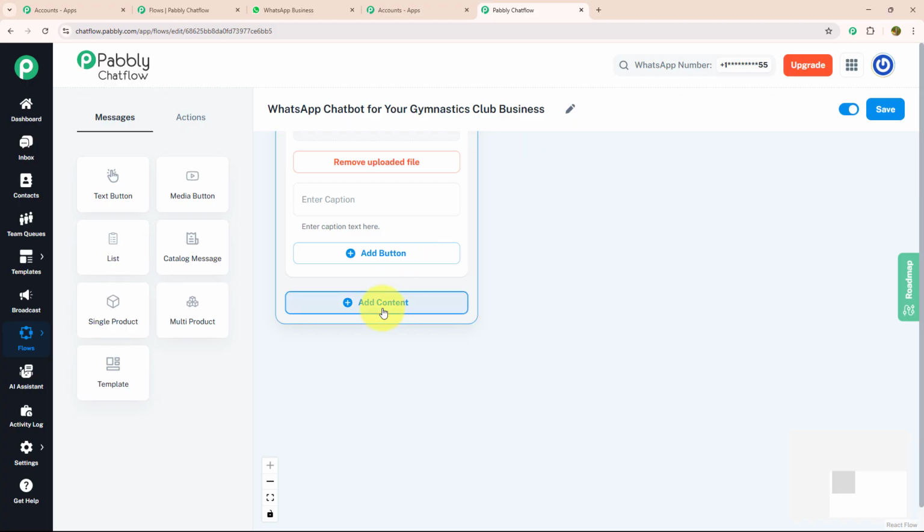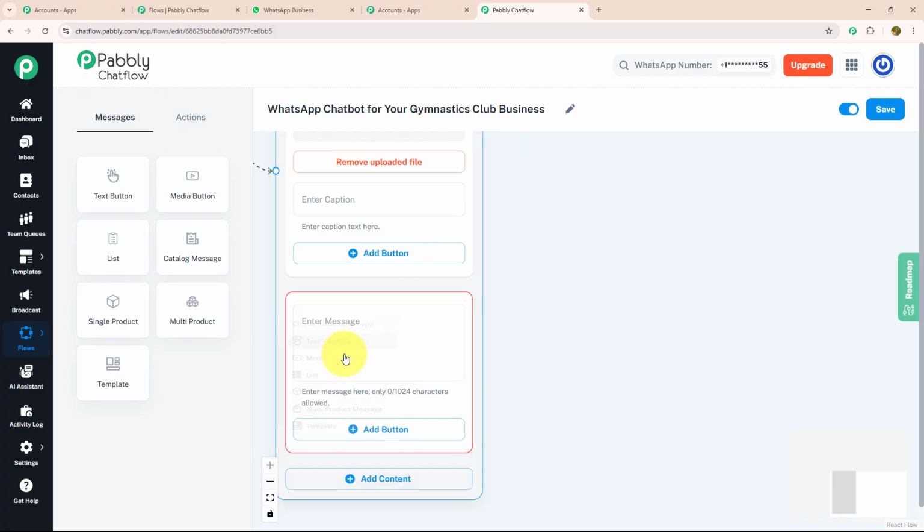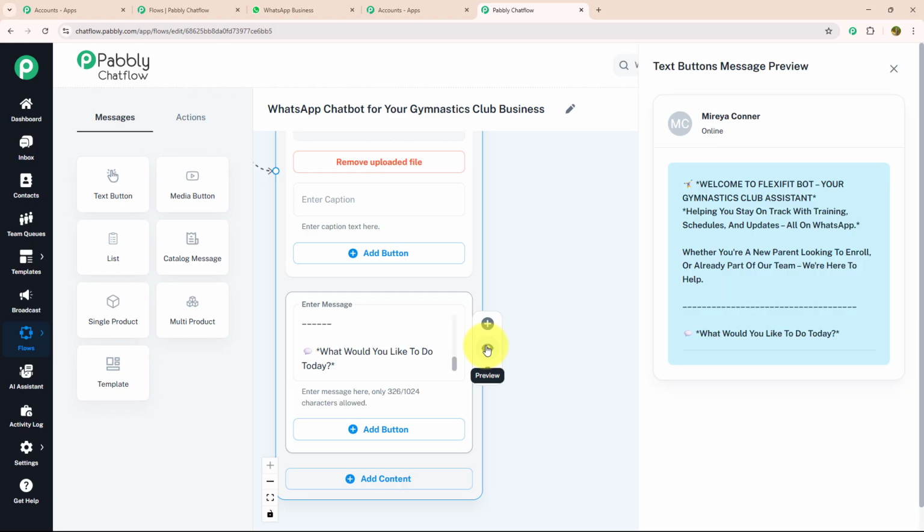For that, I'm going to click on the add content button and select the text plus button. Now here I'm going to enter my welcome message, which says: Welcome to FlexFit Board, your gymnastics club assistant. Helping you stay on track with training, schedule and updates, all on WhatsApp. Whether you are a new parent looking to enroll or already part of our team, we are here to help. What would you like to do today?